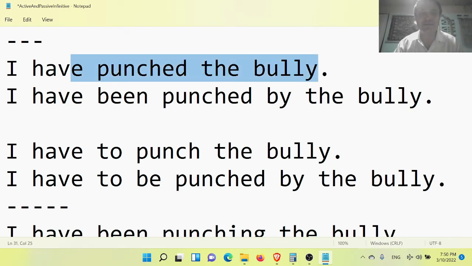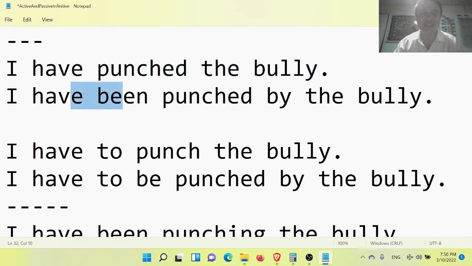This is active, but in the second example, the present perfect uses an infinitive, be punched, and that infinitive contains a participle. That is the past participle for the present perfect. Present perfect passive, yes.